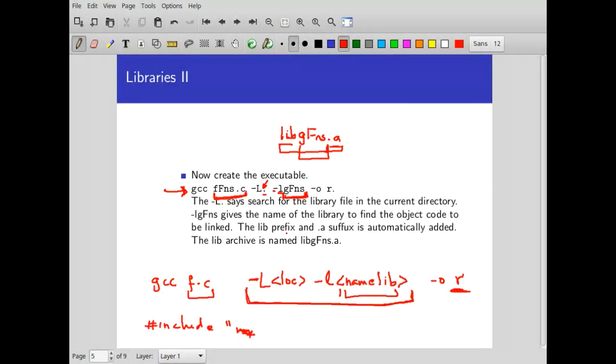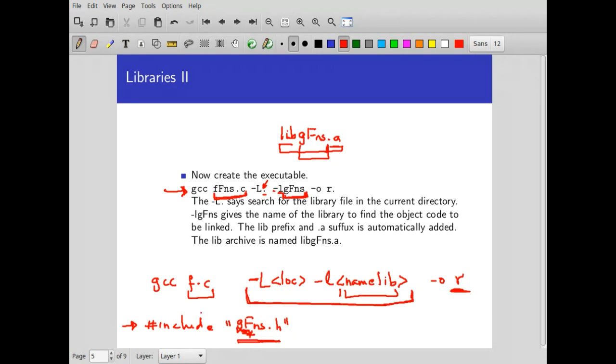So if your library is being called gfunctions, then you want to call it gfunctions.h, right? So the file f.c will contain this statement in the header or in the preamble, gfunctions.h. Now this is your library header, which tells it what are the functions which are available in the file gfunctions.c,